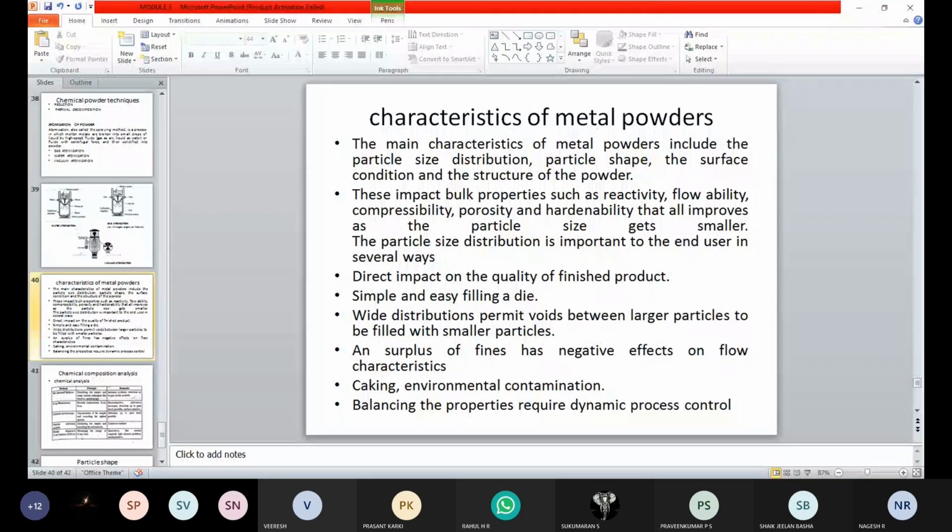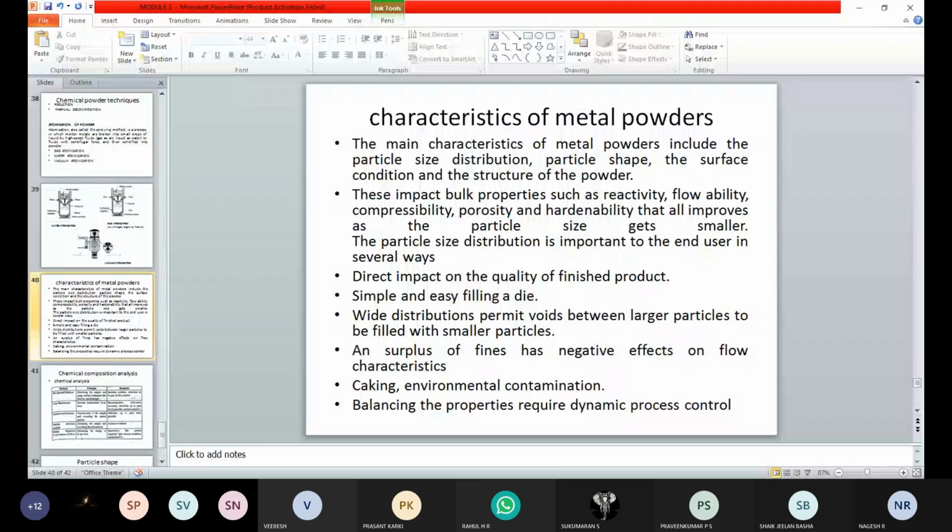As I said, the characteristics of the metal powder play an important role, with respect to particle shape and particle size. Based on that, the flowability, the structure and the finish are all obtained by using a proper method. Along with that, the proper method also should be present.